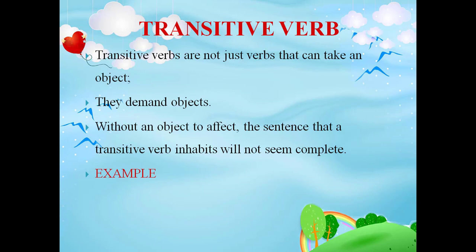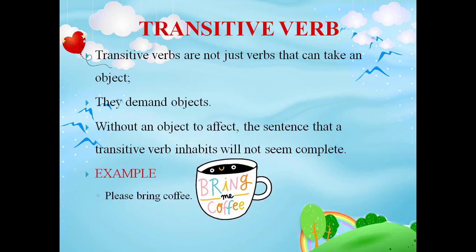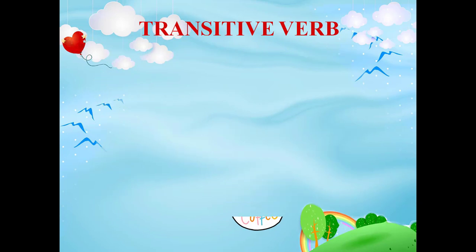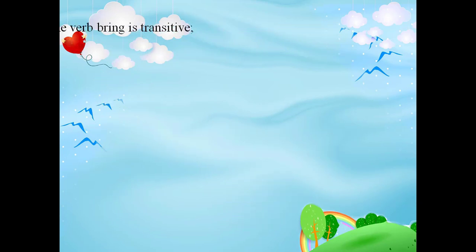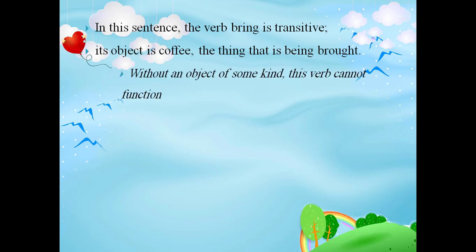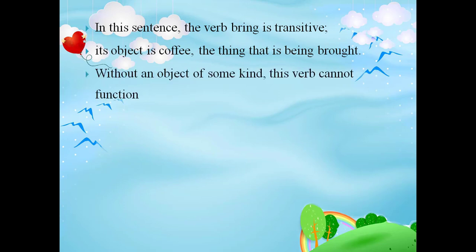Here you see an example for a transitive verb. Please bring coffee. In this sentence, the verb bring is transitive. Its object is coffee, the thing that is being brought. Without an object of some kind, this verb cannot function.